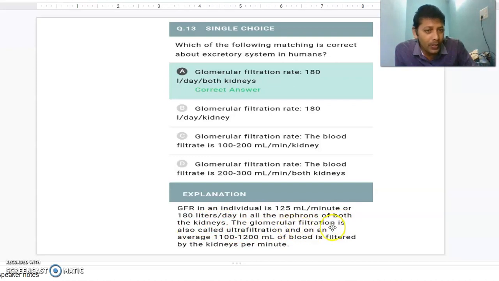The glomerular filtration is also called ultrafiltration. It is the first step in urine formation, and on average 1100 to 1200 ml of blood is filtered by the kidneys per minute. How much blood is filtered by the kidneys per minute? 1100 to 1200, which is approximately one fifth of the cardiac output.